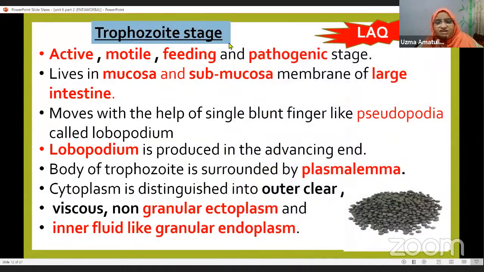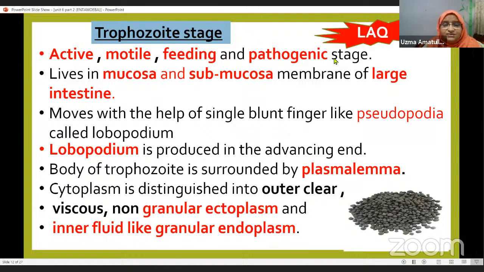Now, what is the trophozoite stage? Here, it is the active stage, meaning the organism is very active in this stage. It is motile. Motile means it can move from one place to another. It is also feeding, meaning in this stage the parasite is feeding on the tissues of the host. And it is the pathogenic stage. Pathogenic means a disease-causing stage.